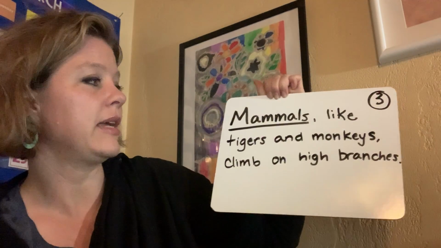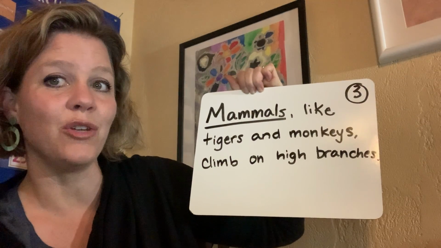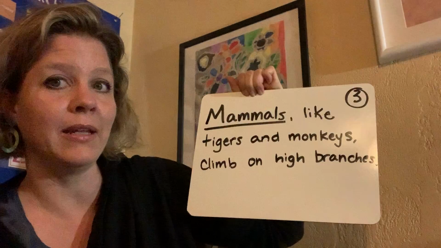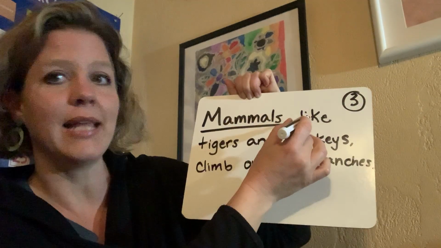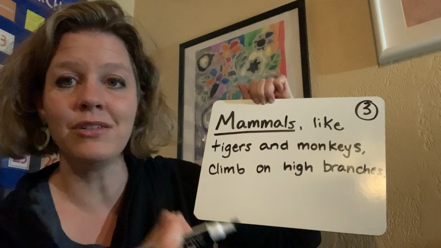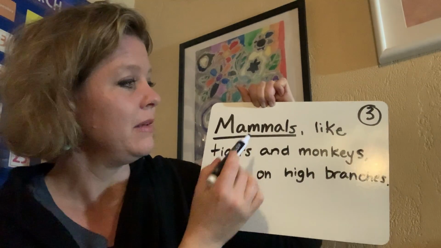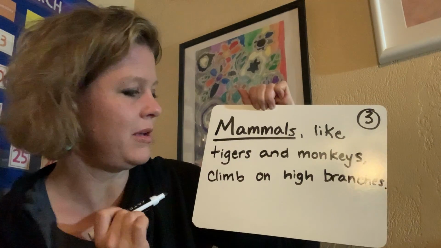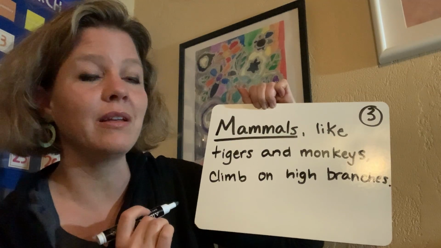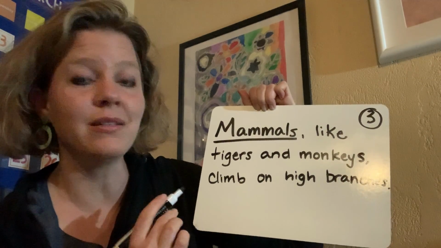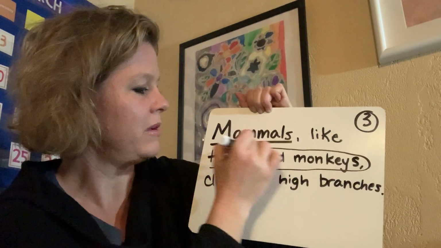Mammals, like tigers and monkeys, climb on high branches. Now, can you find one of those words we talked about at the beginning? We're looking at the word like here. Mammals like. So like is linking us to something that's going to give us a clue what mammals means. Mammals, like tigers and monkeys, climb high on branches. This gives us an example of two kinds of animals that are mammals, tigers and monkeys.